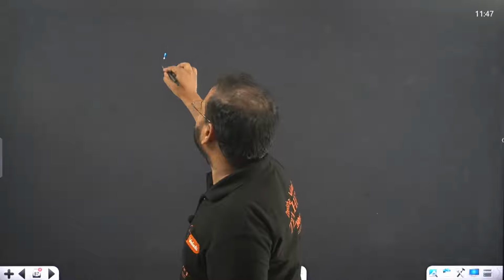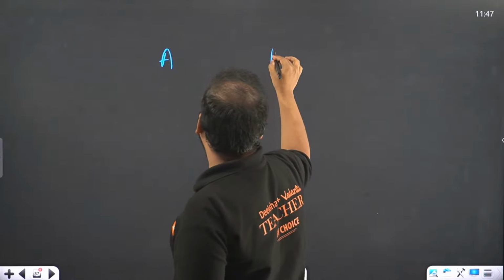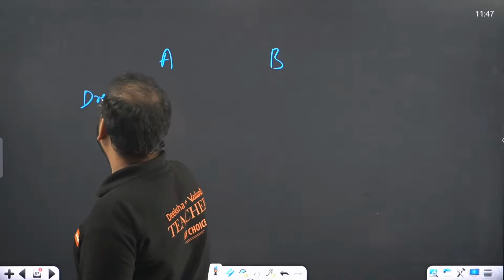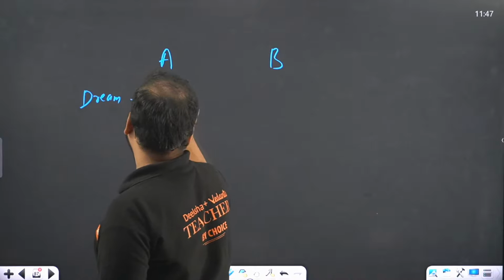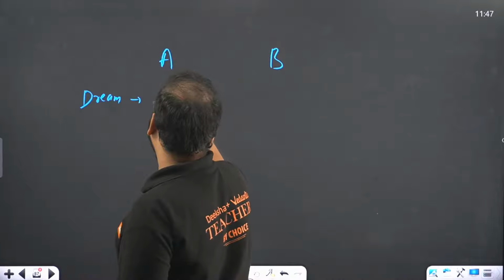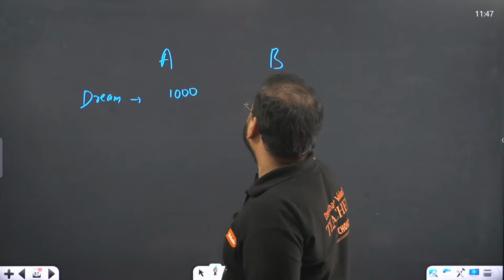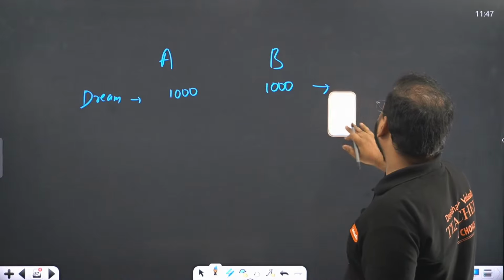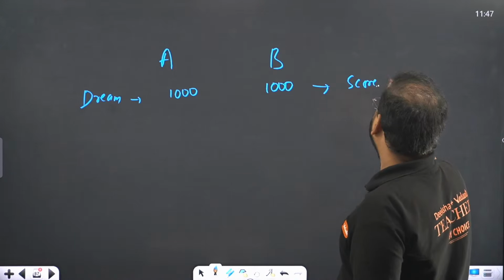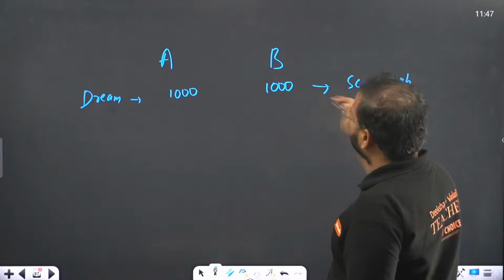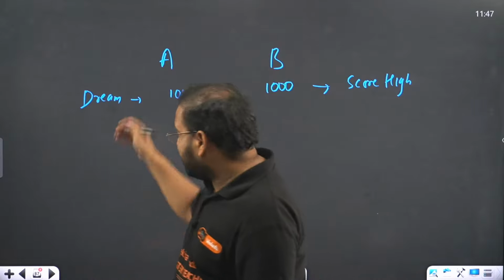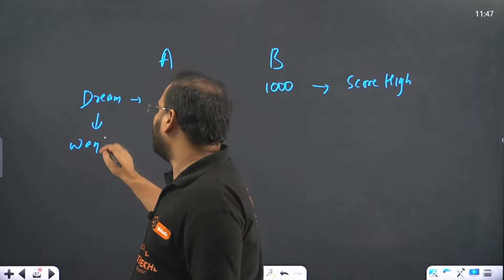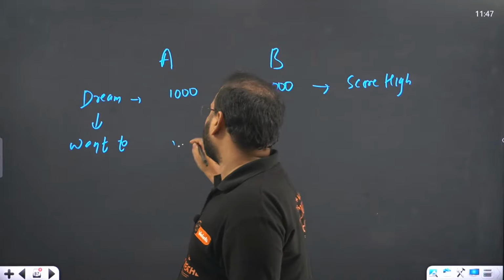Two students are there, student A and student B. Their dreams are common. Let's say a 1000 rank, or basically, let's say do well in studies or score high. That's the dream of both student A and B. But if I go deep down, that's a dream, and they want to score high.